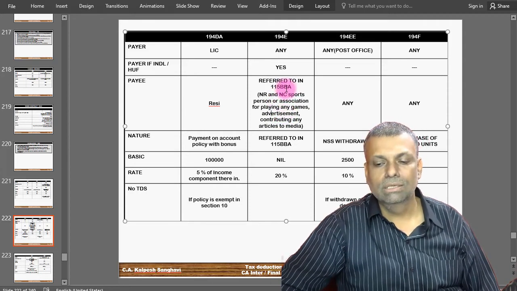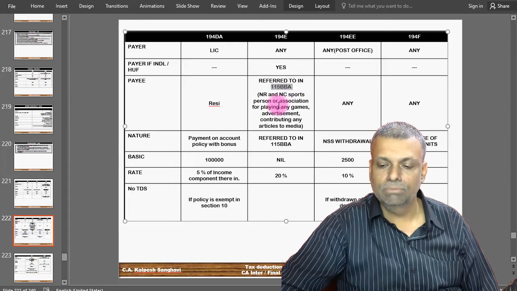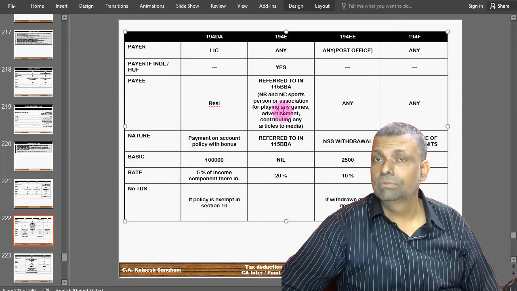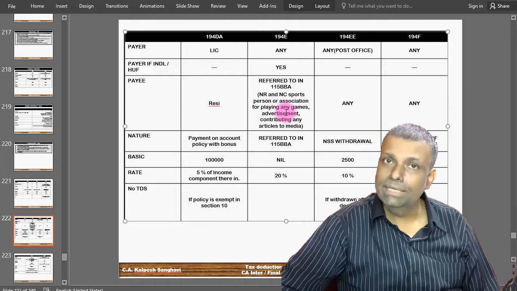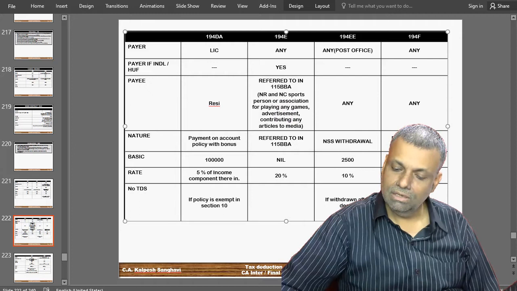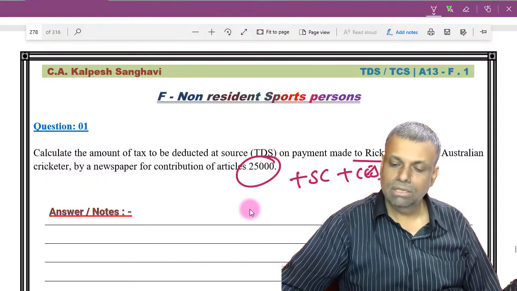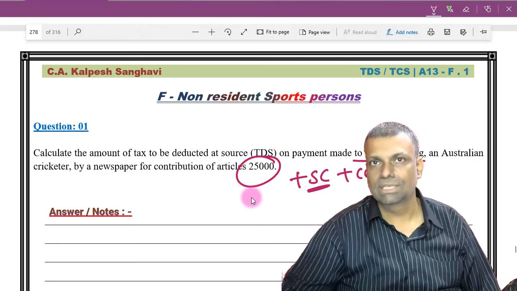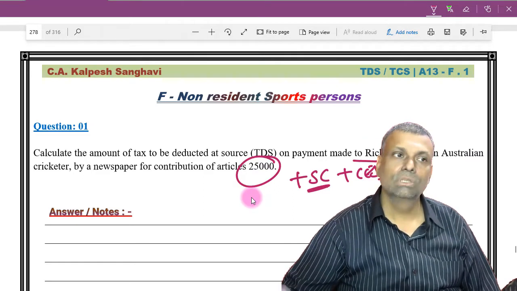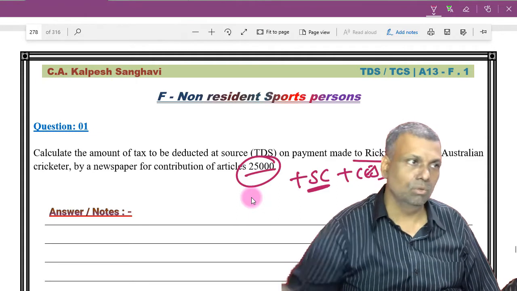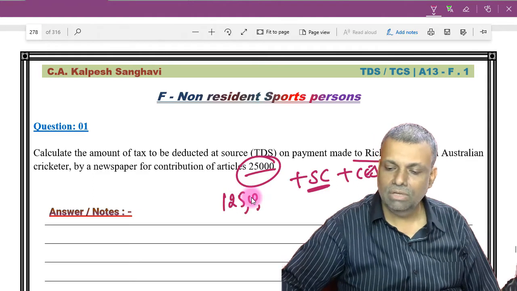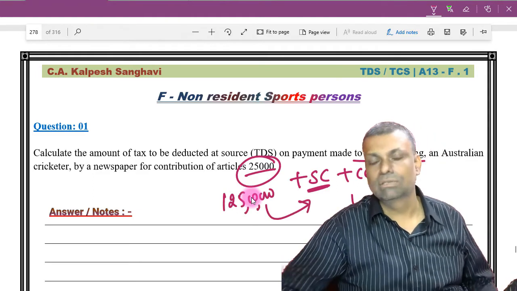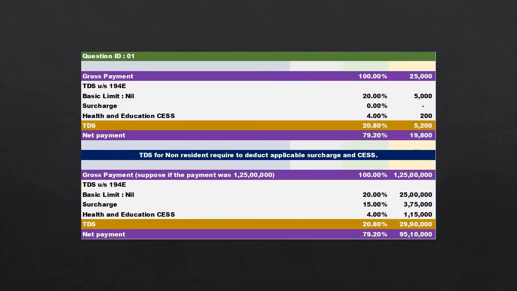Technical things I am not doing. It is all the transactions referred to under section 115BBA. So this is your tax rate. But here, because it is a payment to a non-resident or to a foreign company, in the given case it is a non-resident, so it will be TDS plus the applicable surcharge and the applicable cess. Now since it is just 25,000, the surcharge has to come into that particular slab category. So supposing instead of only 25,000 rupees, I assume some very high number, 1 crore 25 lakhs, say for example, then I will have to add extra surcharge and extra cess. So that much TDS burden will increase on this particular front.